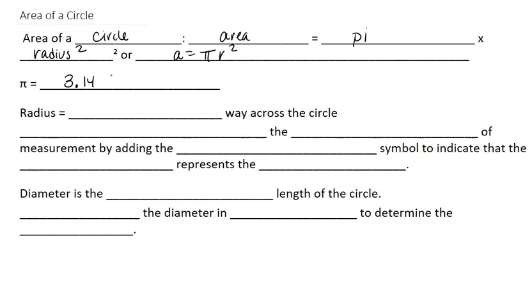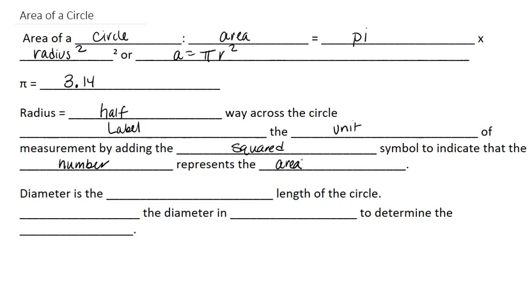Now, the radius is halfway across the circle. We will label the unit of measurement by adding the squared symbol to indicate that the number represents the area.